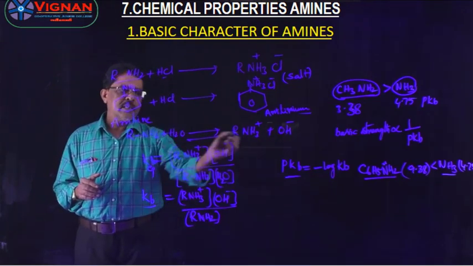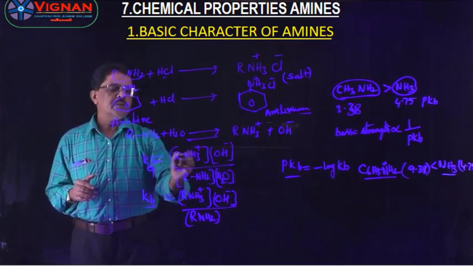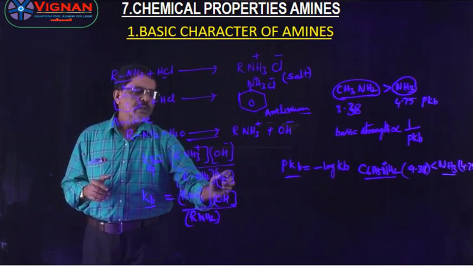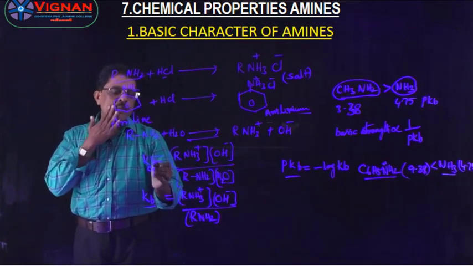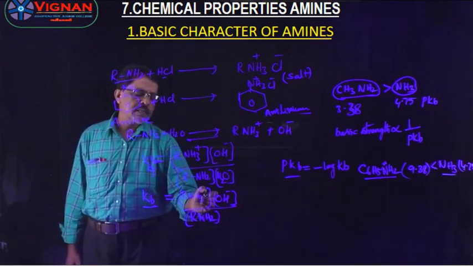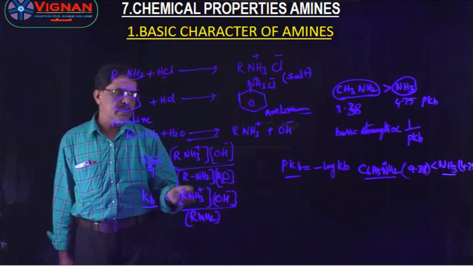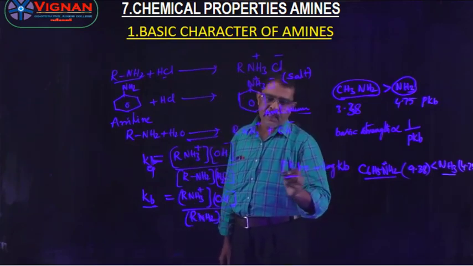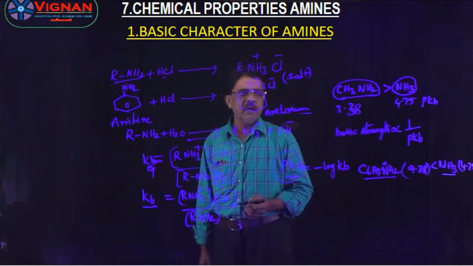For this reaction, the equilibrium constant can be written, and Kb is equal to the concentration of RNH3+ and OH- ions divided by RNH2. We can write pKb is equal to minus log Kb. Based on the pKb values, one can decide the basic strength of amines.